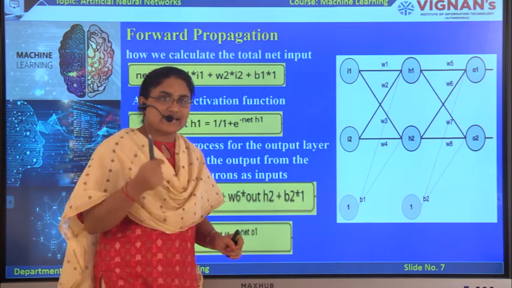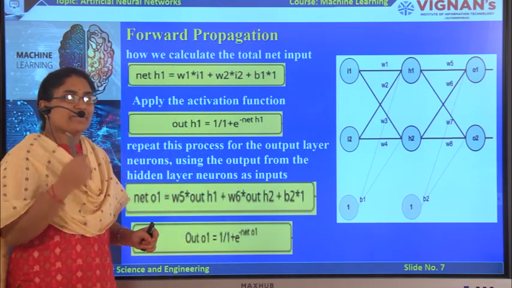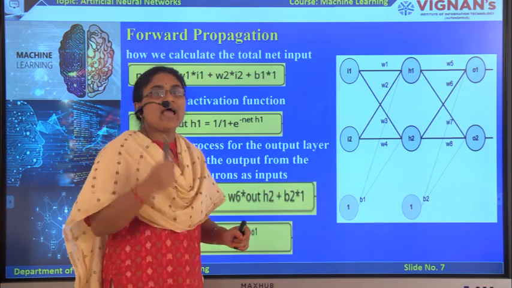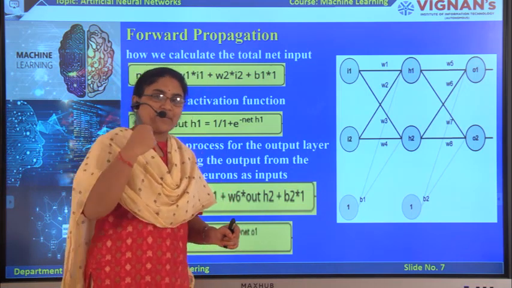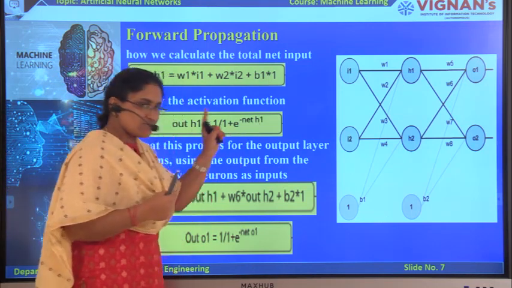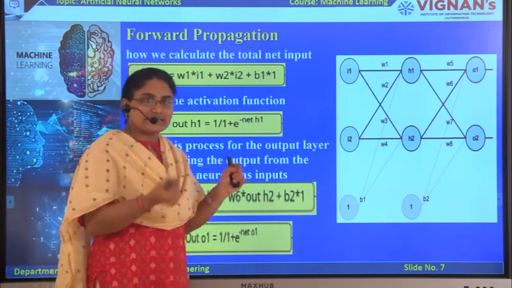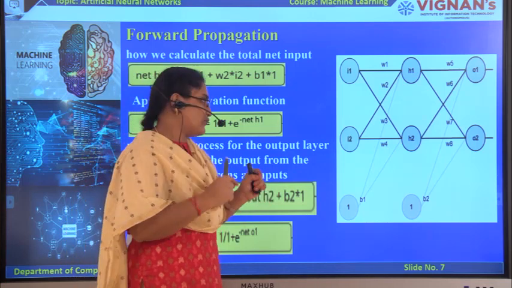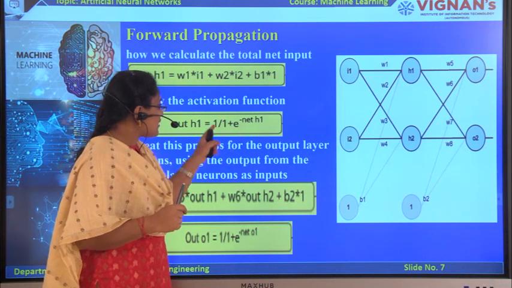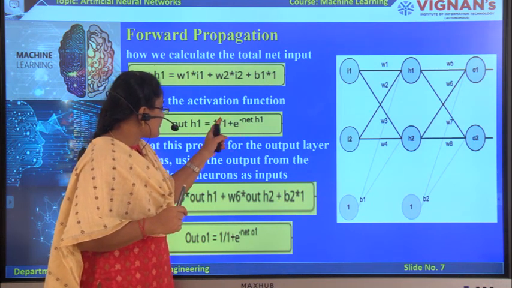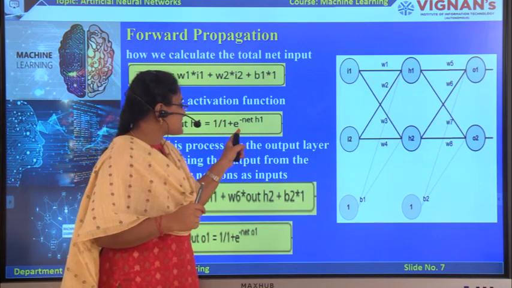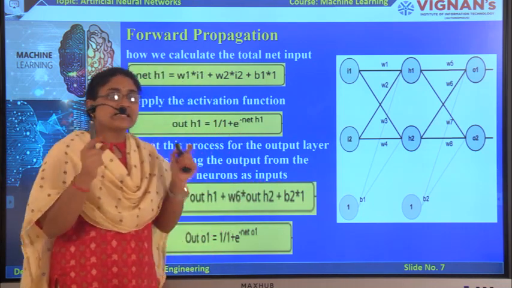After finding the net input, we apply the activation function for converting that net sum into an actual value. We have many activation functions; here I am taking the sigmoid activation function as I need the output to range from 0 to 1. The formula for the sigmoid activation function is 1 by 1 plus exponential power minus net sum.